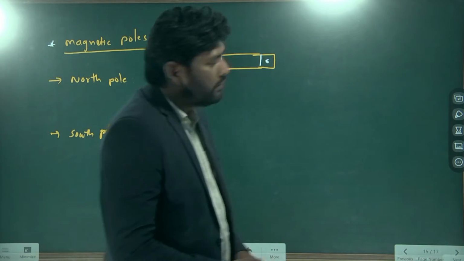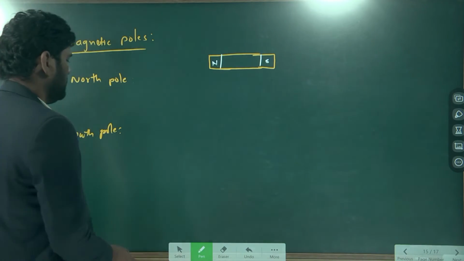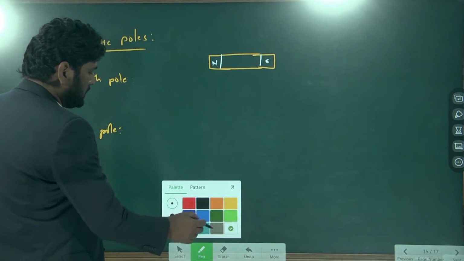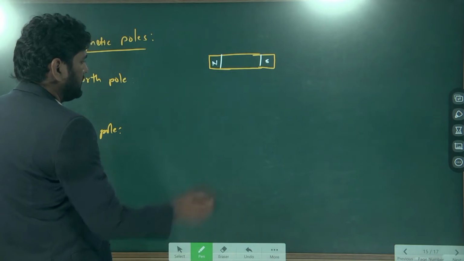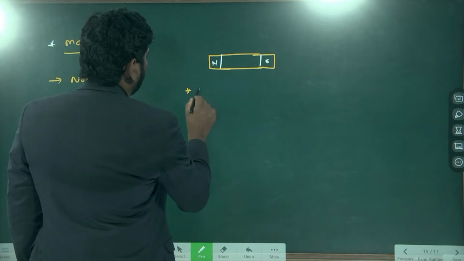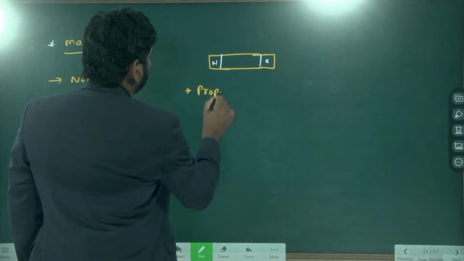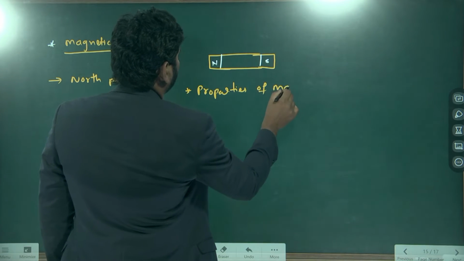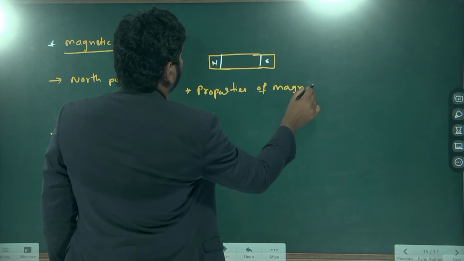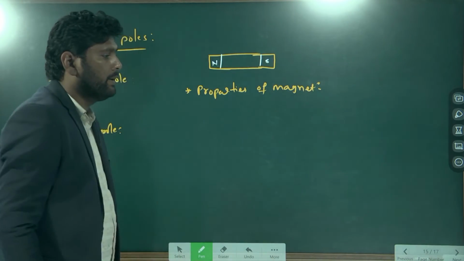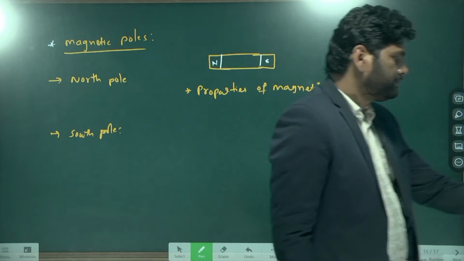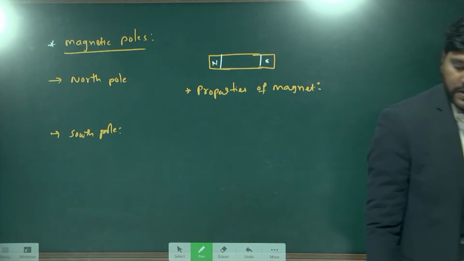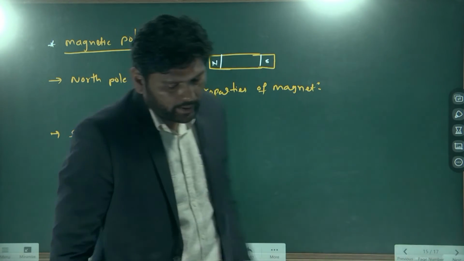And next we have the properties of magnet. So let's talk about the properties of magnet. So better write down. The first property is the attractive property.